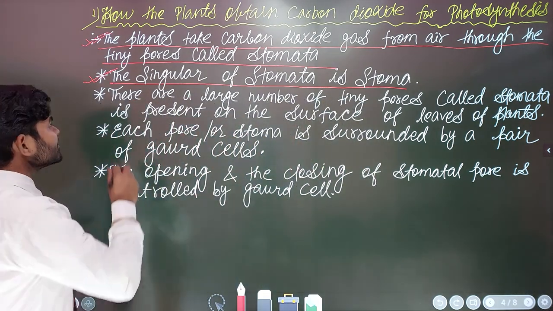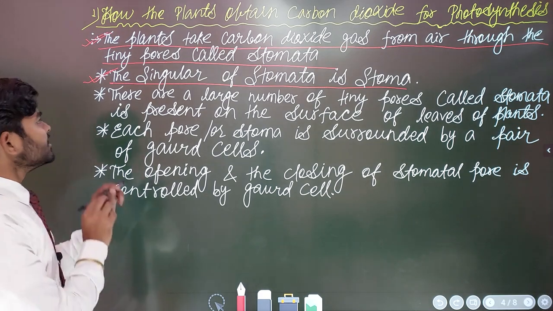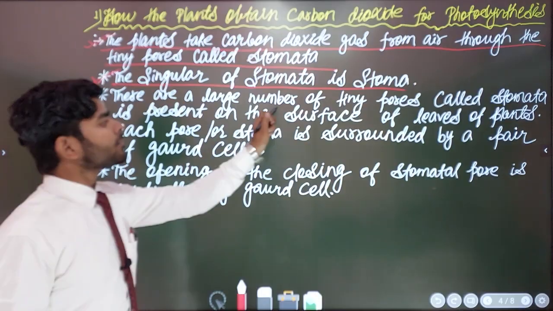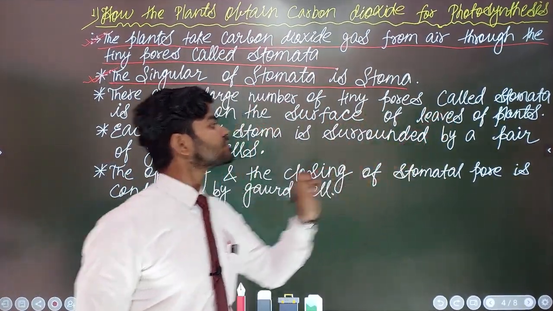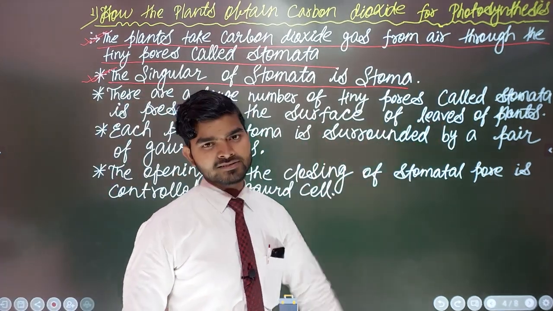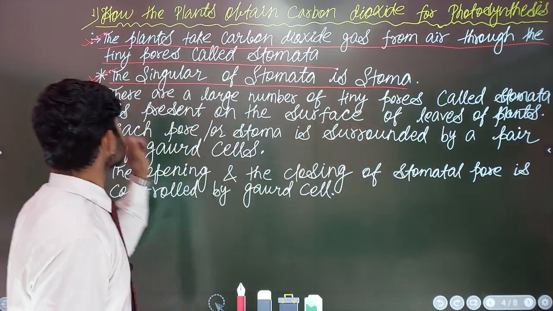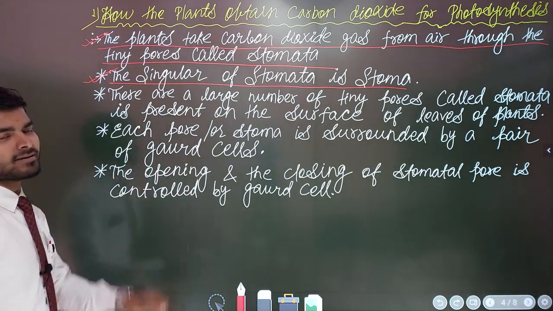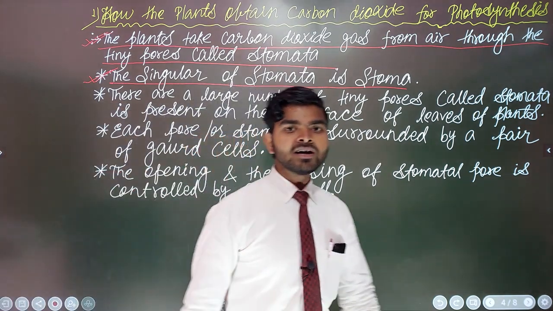Next, I am writing here that a large number of teeny pores called stomata are present on the surface of the leaves of plants. Why have I written this point?